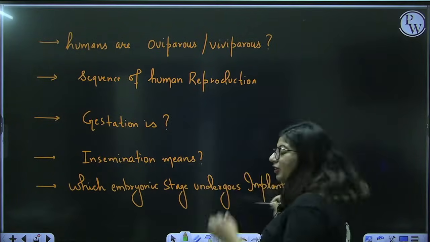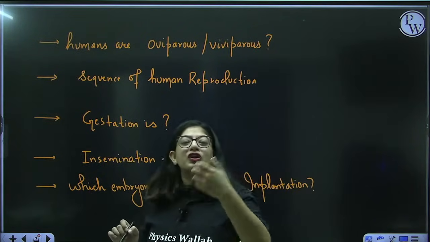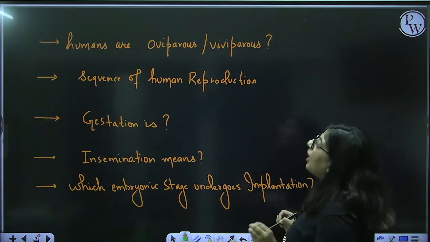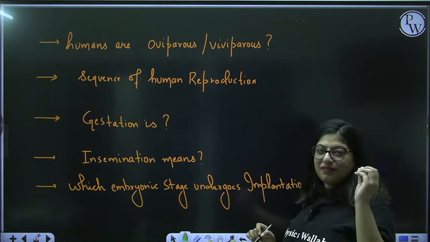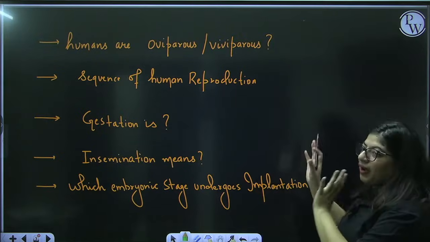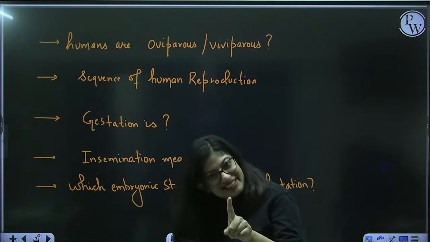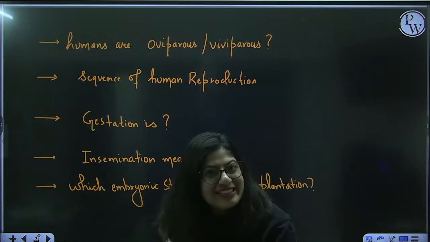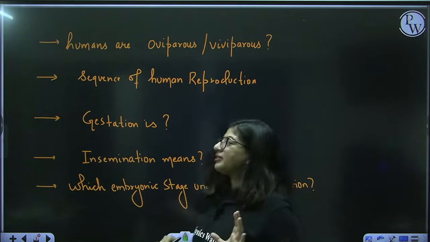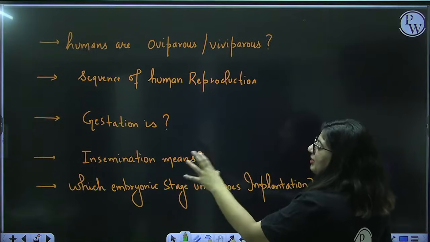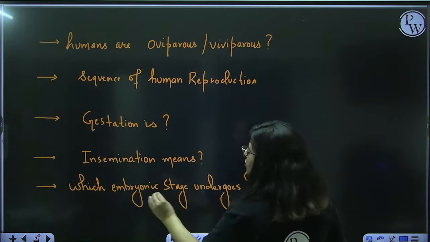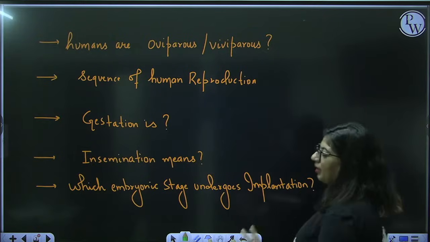And yes, definitely you also have to give yourself scores here. First question is, humans are oviparous or viviparous? A very, very simple question. Sequence of human reproduction, you have to write the sequence, and yes, don't be lazy, you have to write this in your notebook, and I hope you all have purchased new copies. Gestation is, and what is the meaning of insemination? Last question, which embryonic stage undergoes implantation?